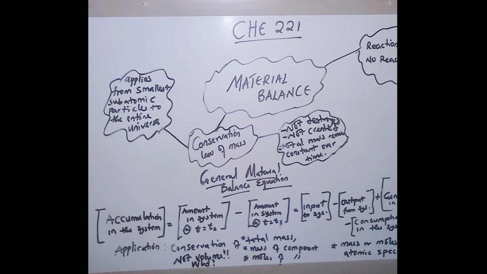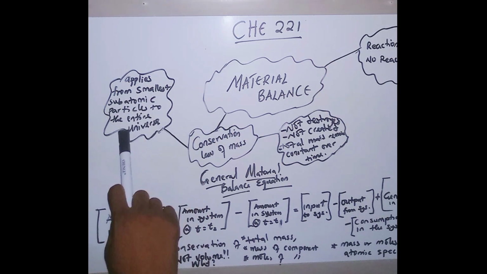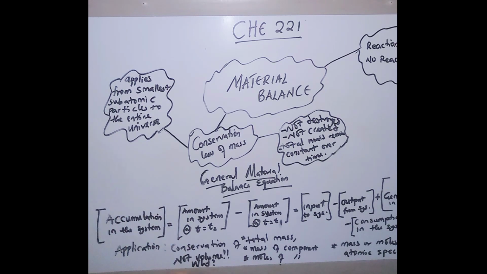The conservation law of mass applies from the smallest subatomic particles to the entire universe. It is applicable to the smallest subatomic particles to the entire universe, regardless of how small or how tiny it is. The conservation law is applicable.